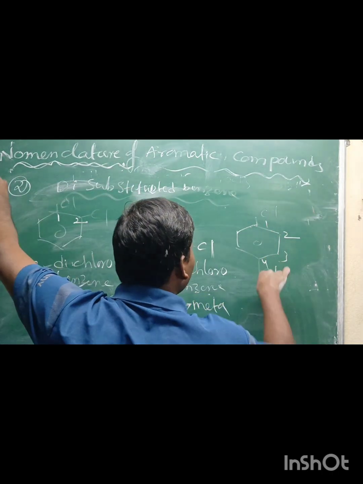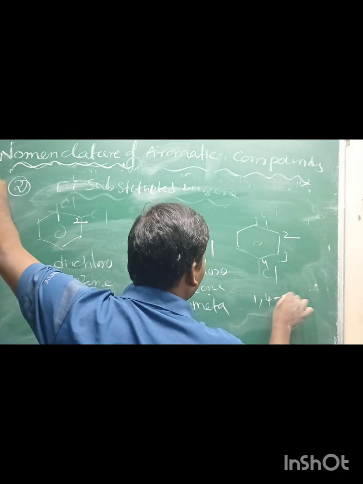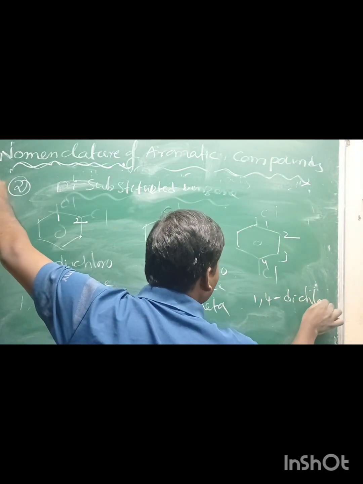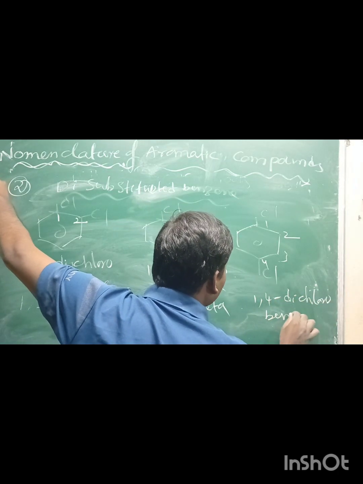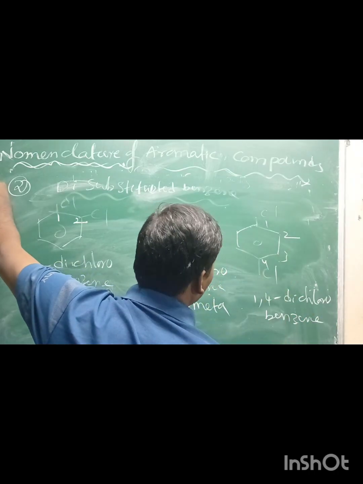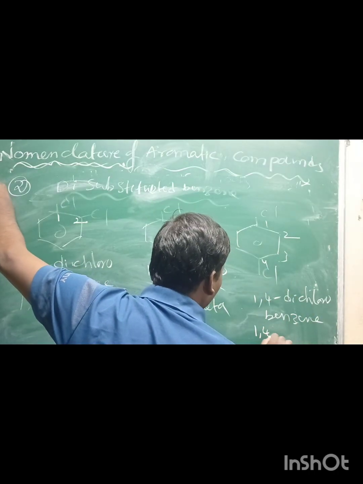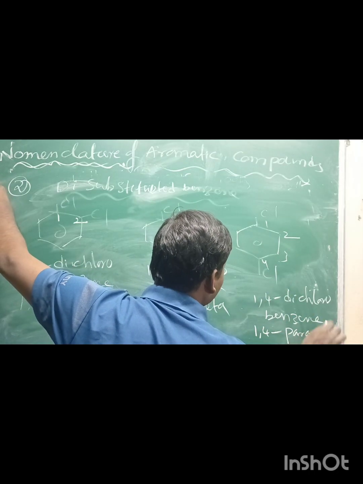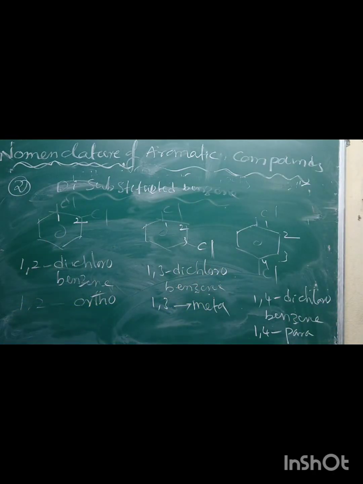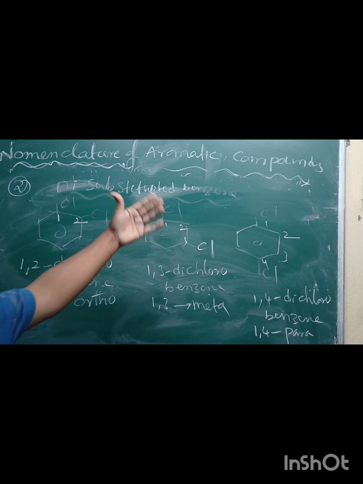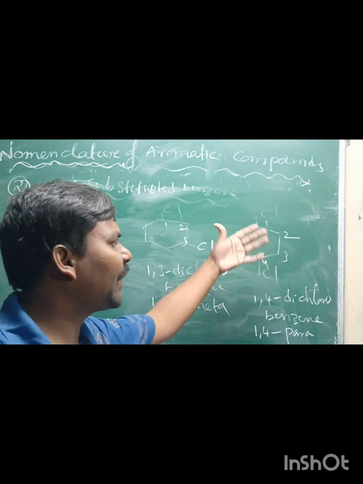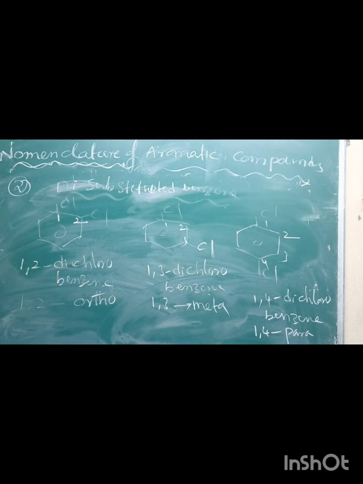1, 2, 3, 4. 1,4-dichlorobenzene. This 1,4 positions are called para position. That means ortho dichlorobenzene, meta dichlorobenzene, para dichlorobenzene are also used.